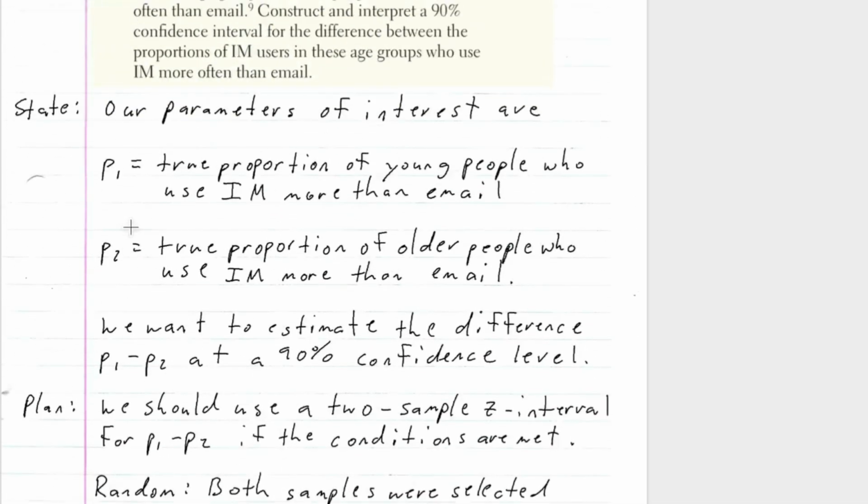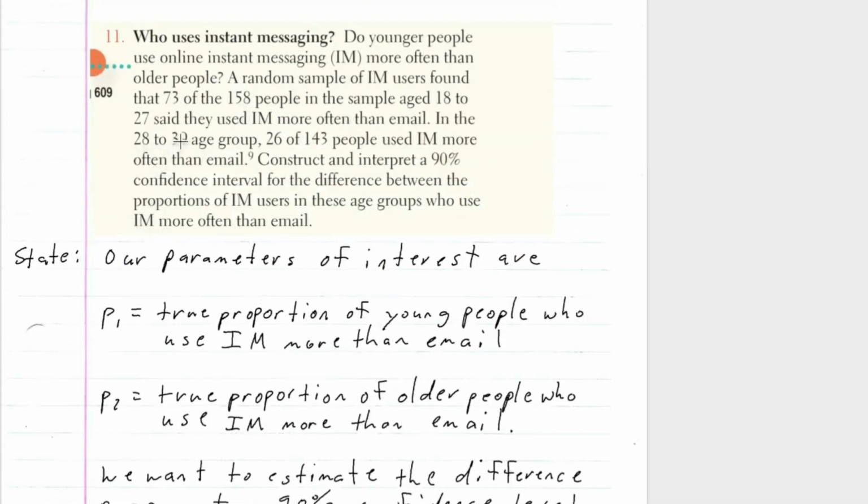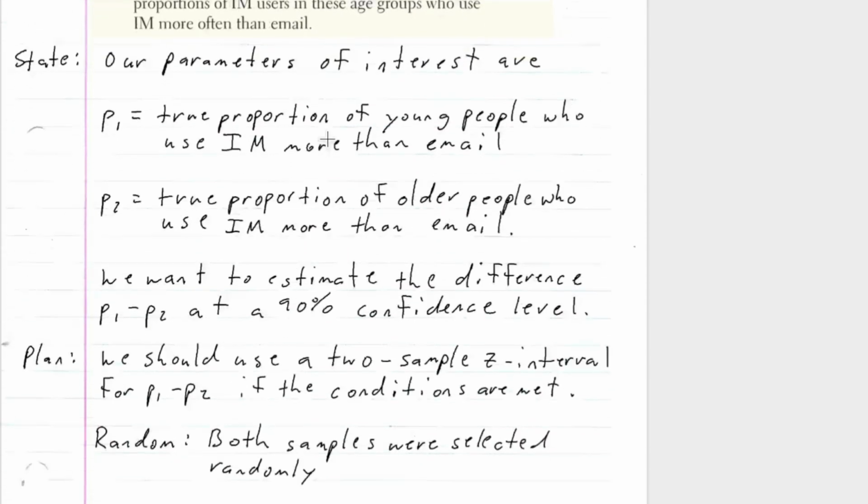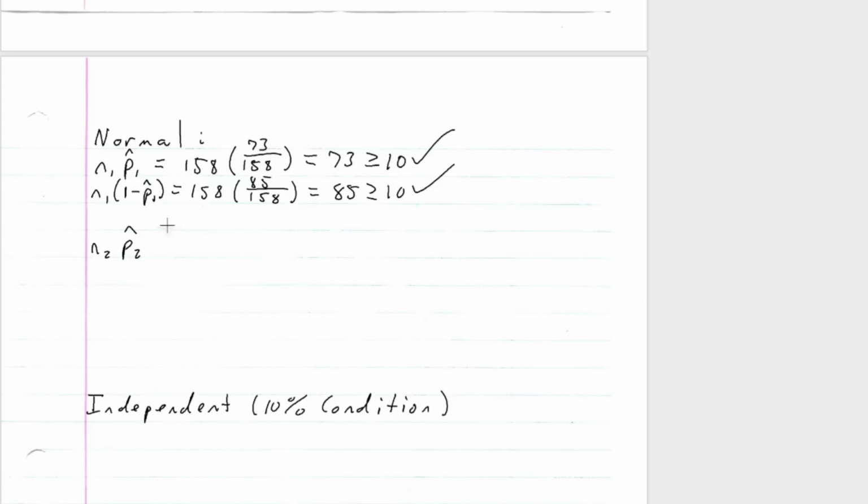For the 28 to 39 group, the proportion is 26 over 143, so there were 143 people. So 143 times 26 over 143 is 26, which is bigger than or equal to 10.